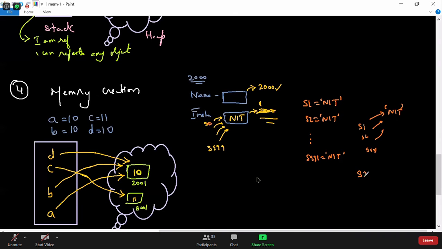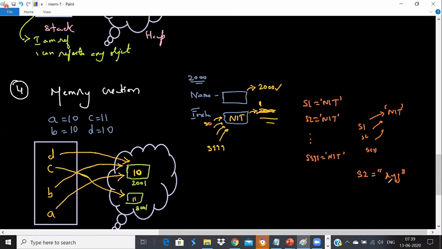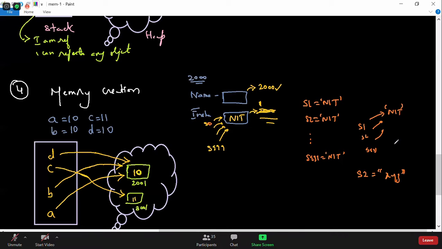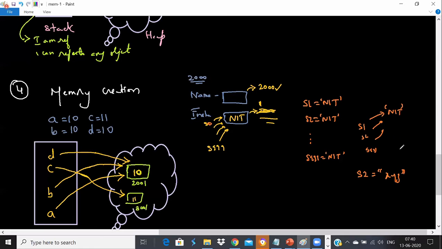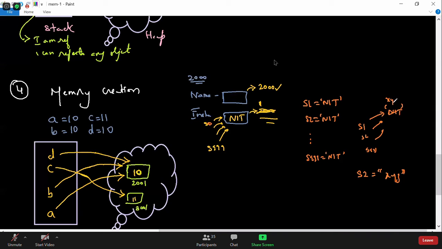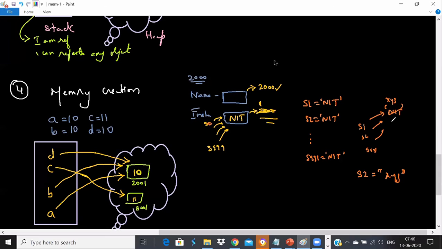What will happen when I say S2 is equal to something like, for example, XYZ? Does the same value get changed or does a new object get created? Very good, a new object. You know why? What happens if the same value gets changed?